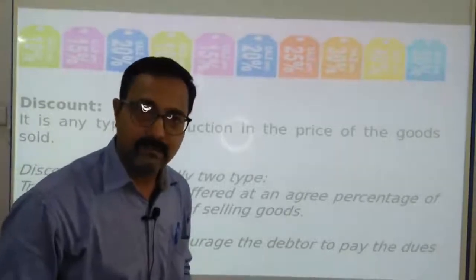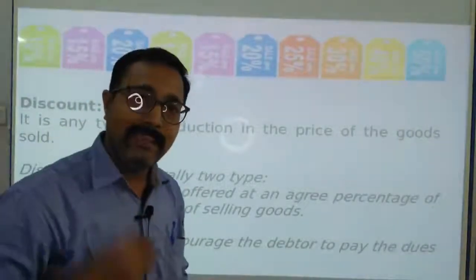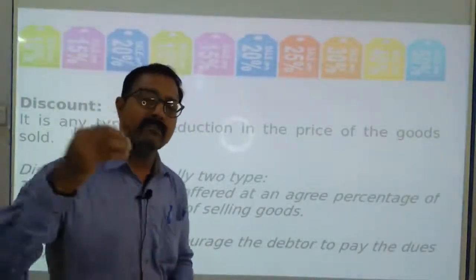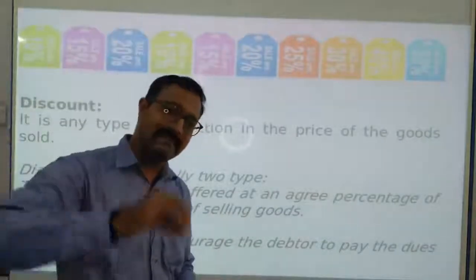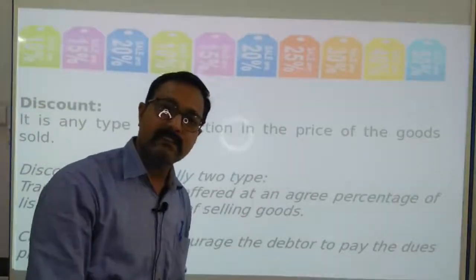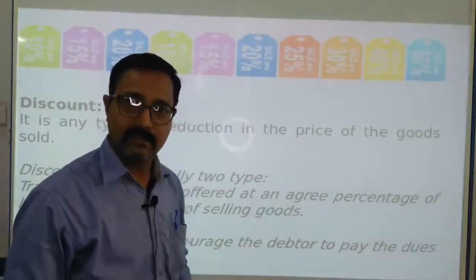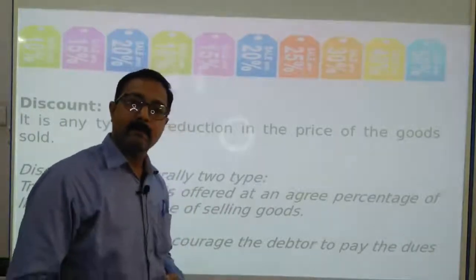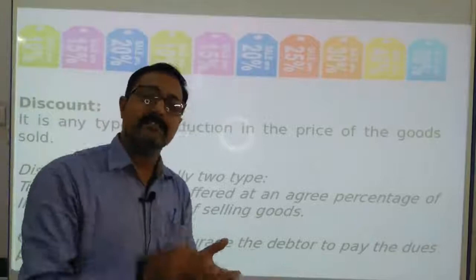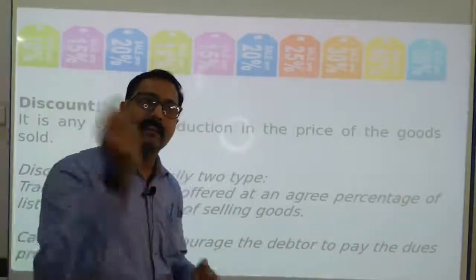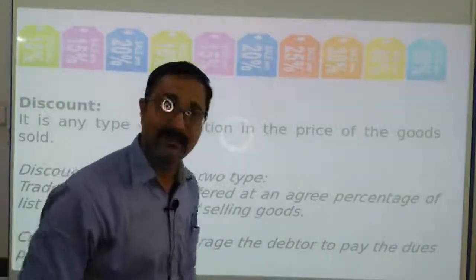So just to not make that 10,000 bad, you will allow me an extra discount. Sir, I will give you some extra discount if you pay that 10,000 within 1 or 2 days. So when you offer me 5% discount, 5% of 10,000 is 500 rupees.